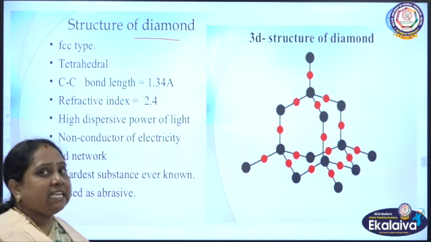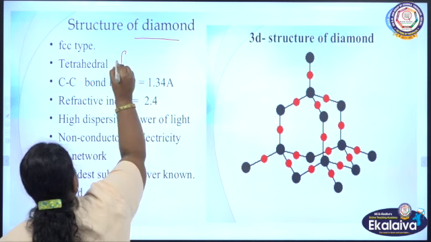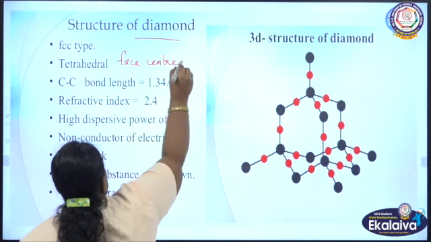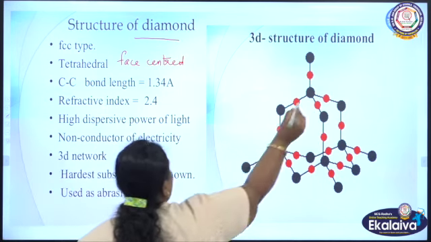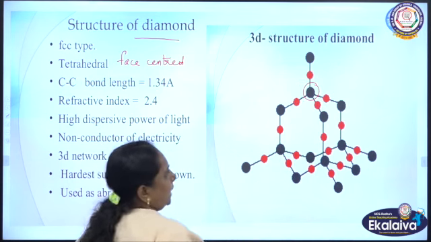It is an FCC type structure, which means face centered, and tetrahedral, because one carbon atom is bonded with 4 other carbon atoms.